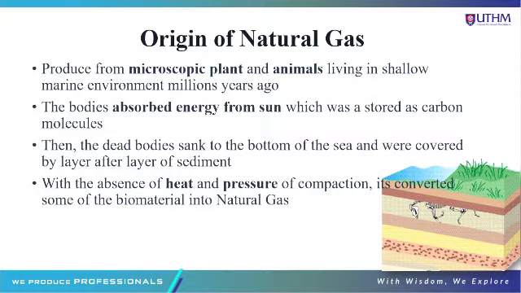The dead bodies absorbed energy from the sun, which was stored as carbon molecules. Then the dead bodies sank to the bottom of the sea or the underground and were covered by layer after layer of sediment. Layer of sediment here refers to the layers underground, which consist of mostly rock, pebbles, types of soil and so on. With the heat and pressure of compaction, it converts some of the biomaterial into natural gas. So this is the origin of natural gas and how it is produced.